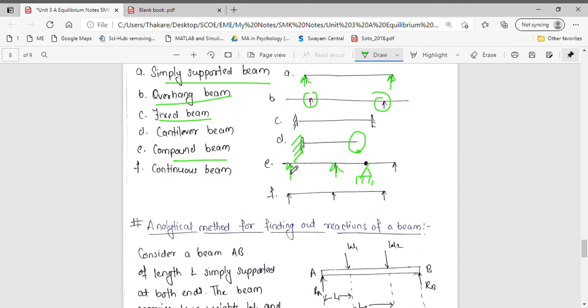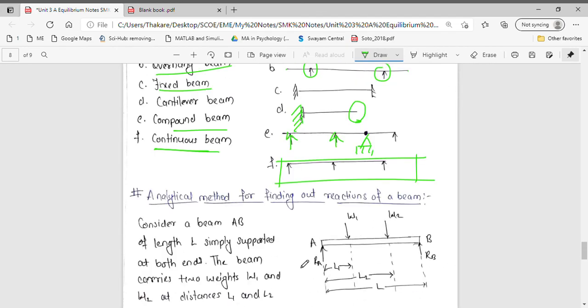A beam with one end hinge, one end roller, or a beam with one end simple support and another end hinge will be considered as a compound beam. And continuous beam is the beam on which there are intermediate simple supports. So this is about your Unit 3 Part A, Equilibrium. Thank you.